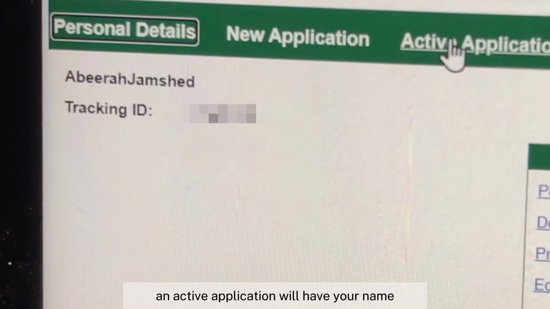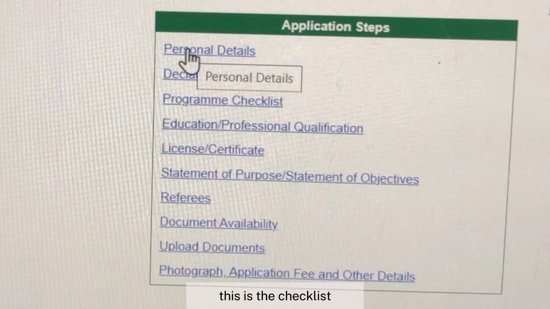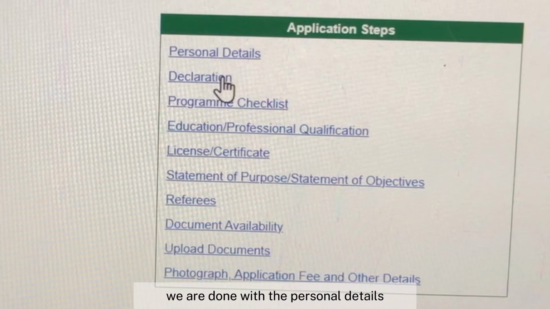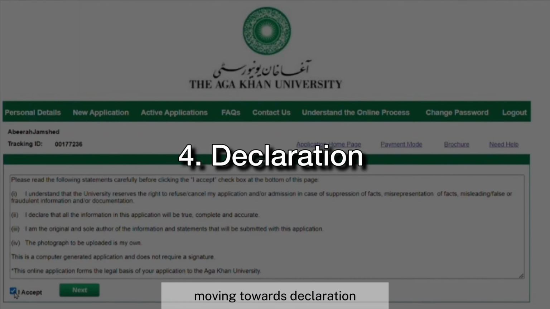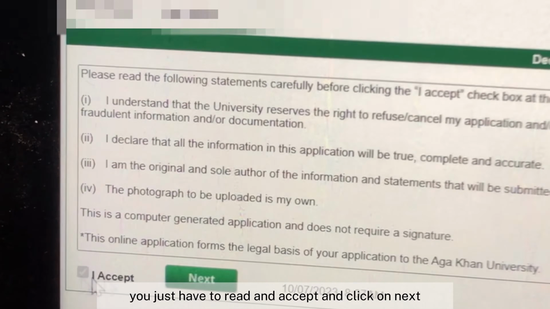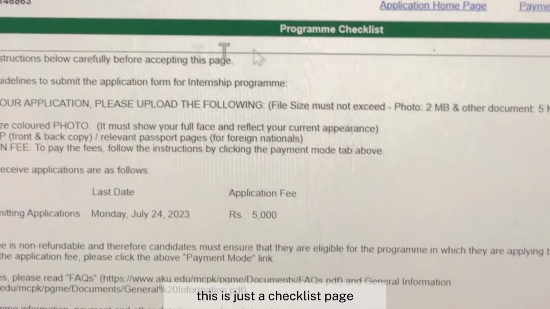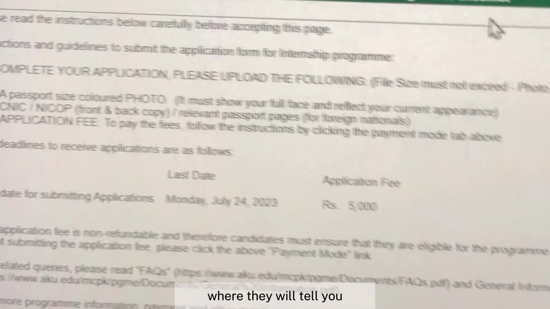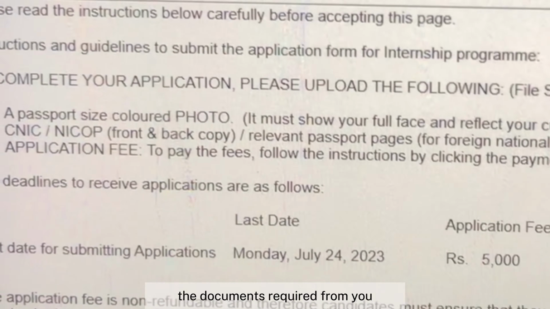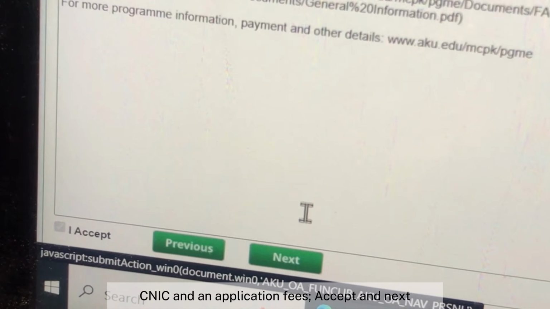An active application would have your name and your tracking ID on the right side of the page. This is the checklist. We're done with the personal details, moving towards declaration. In declaration, you just have to read and accept and click on next. This is just a checklist page where they will tell you the documents required from you, including a passport size photo, CNIC, and an application fees. Accept and next.